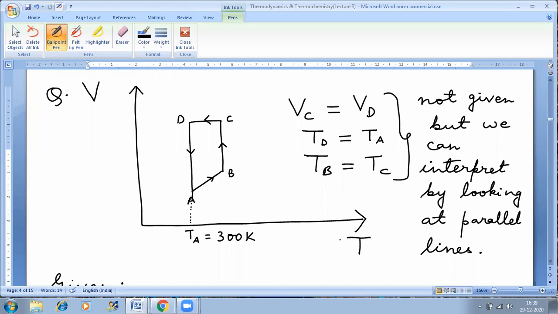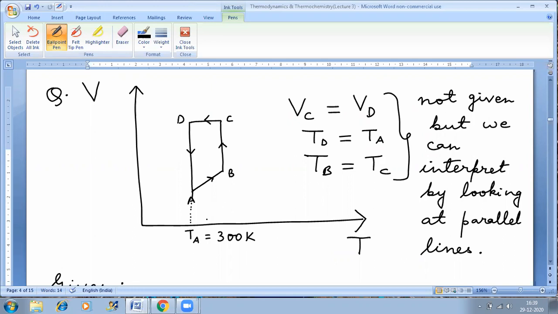It will become 0. What will become 0? Sir, temperature is constant, so delta T... Yes, delta T is 0, correct. So delta U will be 0. Yes, delta U will be 0. But we have not been asked to find delta U, so why should we calculate it?